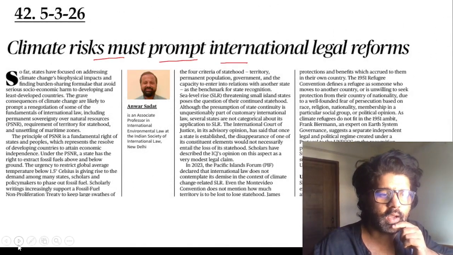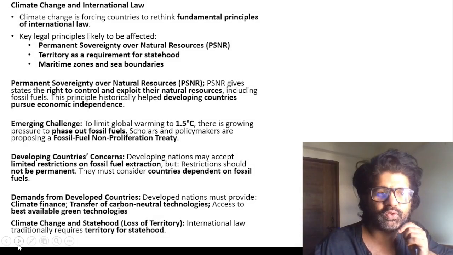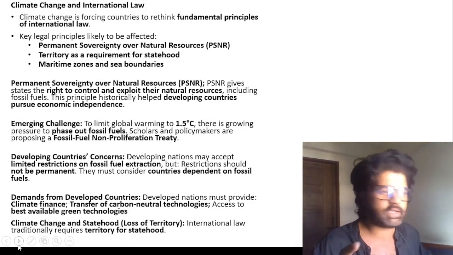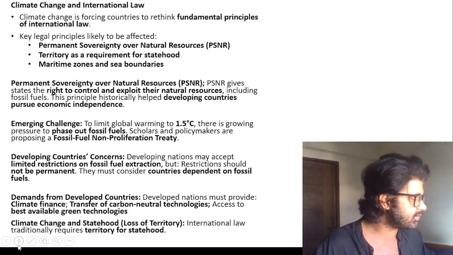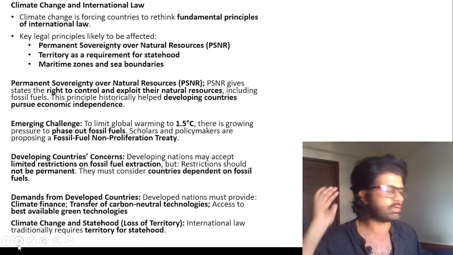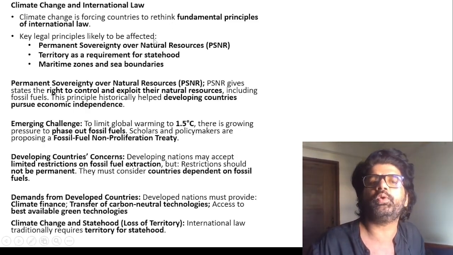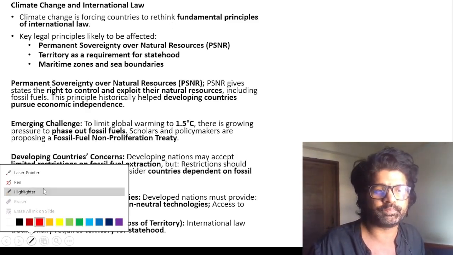So many islands will get submerged. Then what will happen to their nationhood? The coastal zone and exclusive economic zone, many areas are getting submerged. So should these demarcation lines regarding the exclusive zone or exclusive economic zone change or not? There are so many questions which we have to answer.